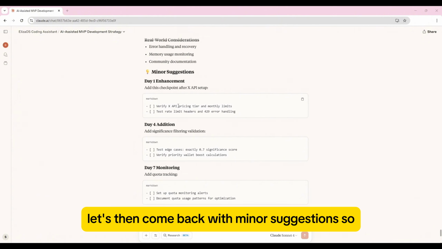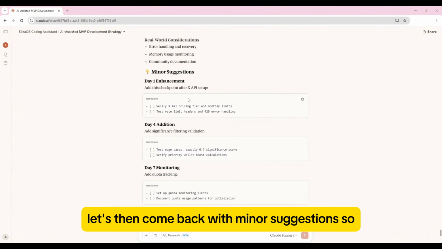Let's then come back with minor suggestions. So it wants us to add a few additions to day one. Verify X API pricing tier and monthly limits. We don't really need to do that. Test rate limit headers and 429 error handling. We might need to add that. Day 4, add test edge cases.